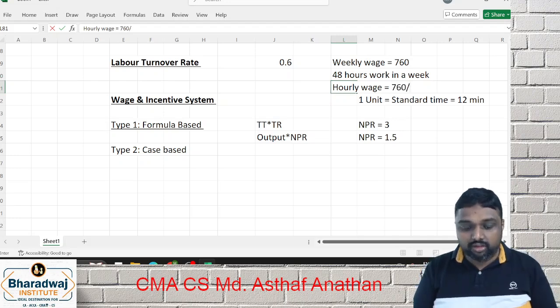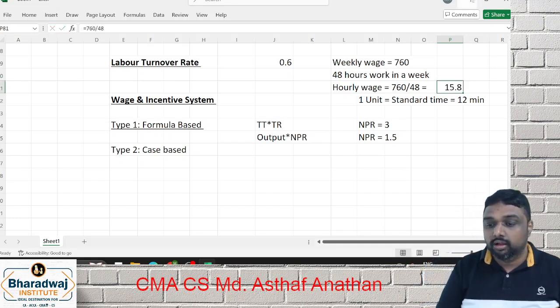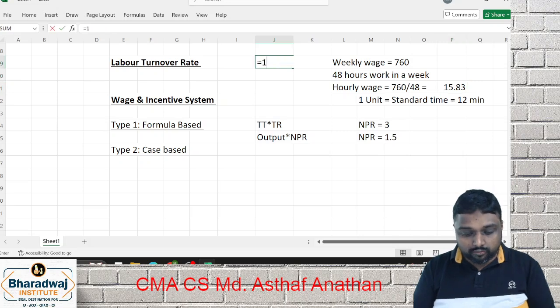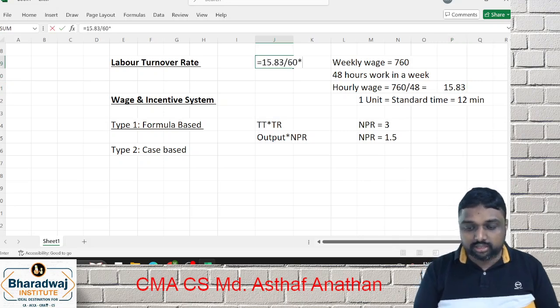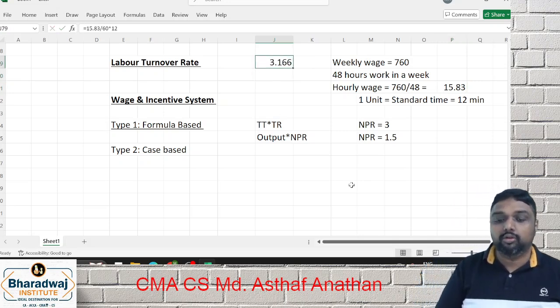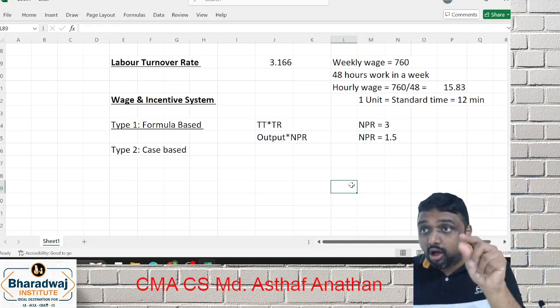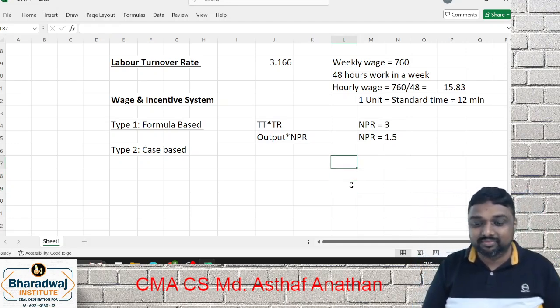760 is for a week. In a week you have 48 hours. 760 by 48, you will get 15.83. So now how do you do it? 15.83 is for 60 minutes. What will it be for the given time? I understand there are different methods. Yes or no? Another method.